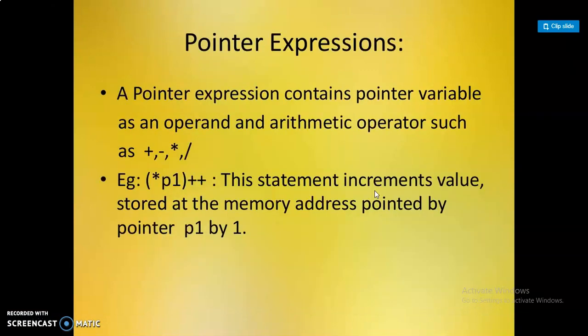The next one is pointer expressions. A pointer expression contains a pointer variable as an operand and arithmetic operators such as plus, minus, asterisk and division. For example, within brackets, star p1 plus plus. This statement increments the value stored at the memory address pointed to by p1 by 1.